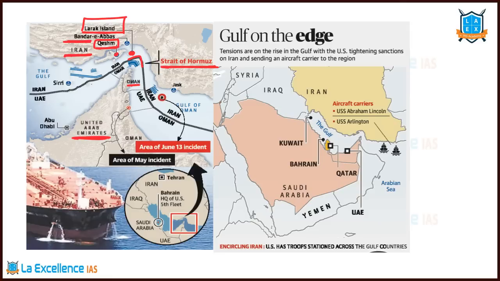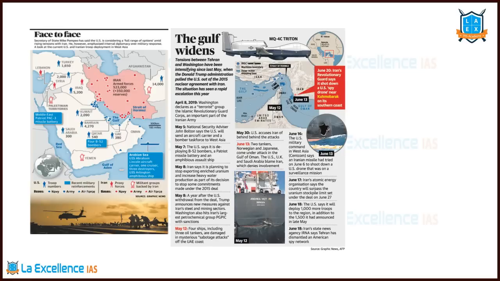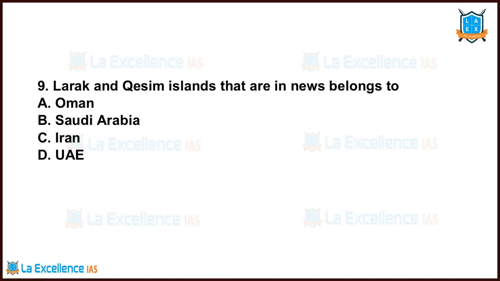In this region, this country is Bahrain, a small island in the Persian Gulf. In Bahrain, the USA's Fifth Fleet headquarters is located. So that's a direct threat to Iran, yes or no? So likewise, many things have happened. On Saudi Arabia, there is this drone attack that has also led to a conflict. Now let's solve this question. Larak and Qeshm Islands that are in the news belong to whom? Iran.